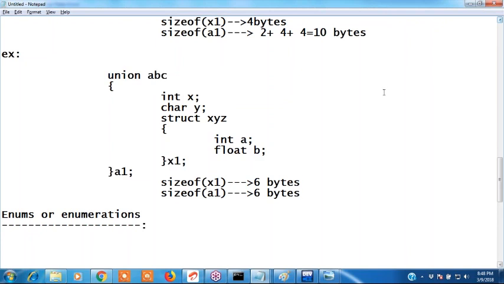Finished? Yeah, finished. Yeah, Arvind, finished? Yes. Yeah, Niharika. Yeah, finished? Niharika? Yes, sir. Finish. Yeah, next one, enumerations.